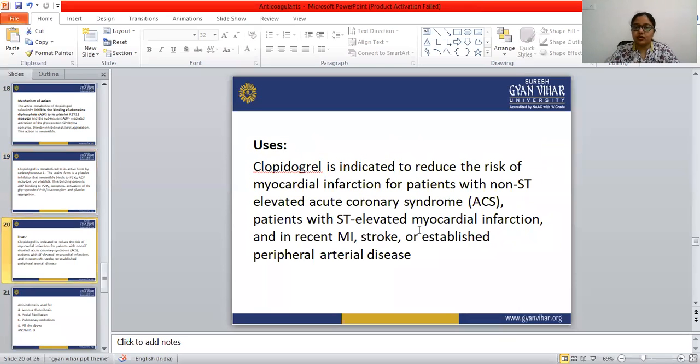Let's see the uses of clopidogrel. Clopidogrel is indicated to reduce the risk of myocardial infarction for patients with non-ST elevated acute coronary syndrome, patients with ST elevated myocardial infarction, and in recent myocardial infarction, stroke, and established peripheral arterial disease. Or we can easily say this drug is used for decreasing atherosclerotic events: MI, stroke, and vascular death. MI means myocardial infarction.